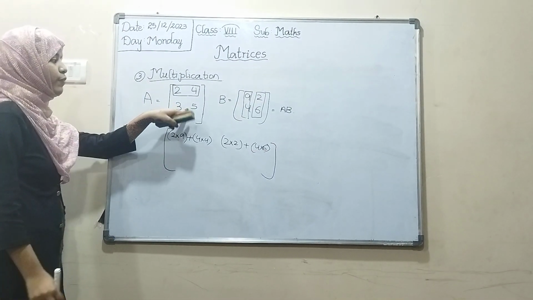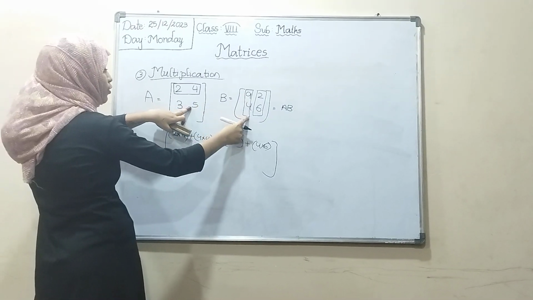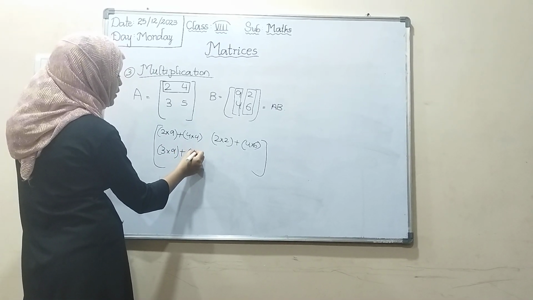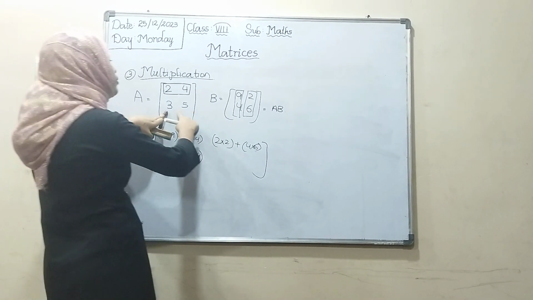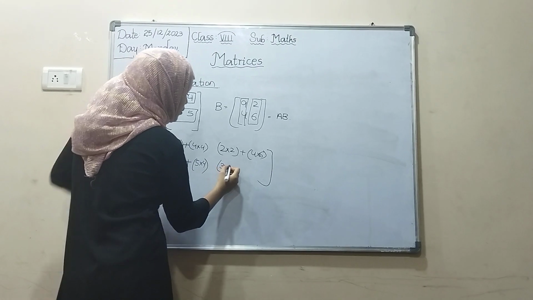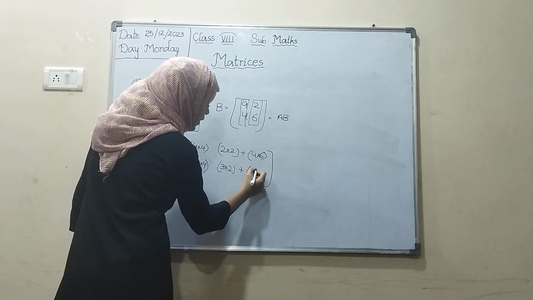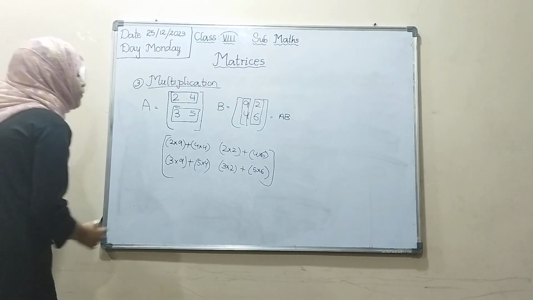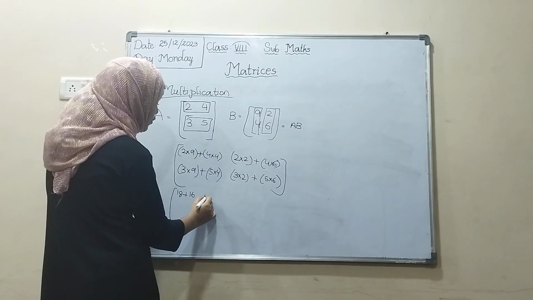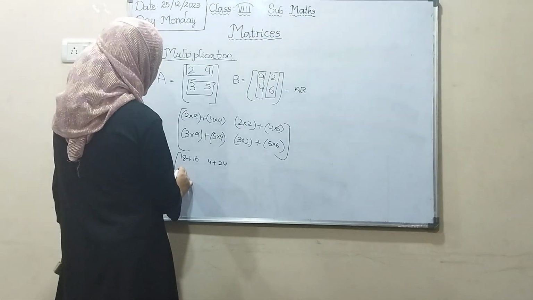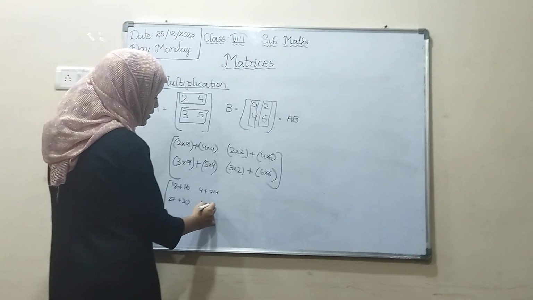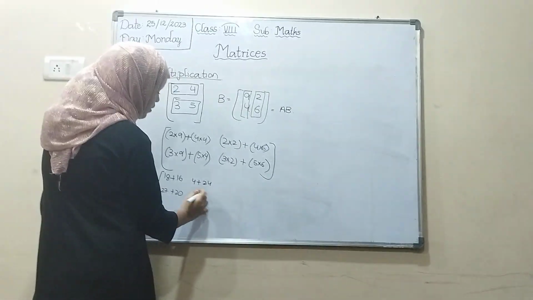After this one, 3 and 5. 3 into 9 plus 5 into 4. After that, 3 into 2 plus 5 into 6. What is the value? 2 nines are 18 plus 4 fours are 16. 2 twos are 4 plus 4 sixes are 24. 3 nines are 27 plus 5 fours are 20. 3 twos are 6 plus 5 sixes are 30.